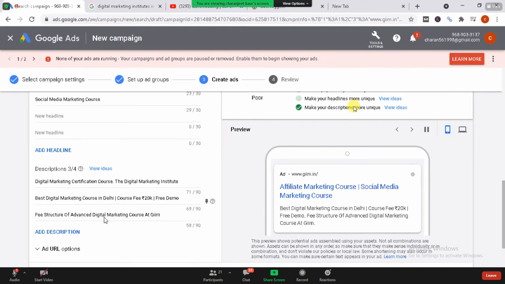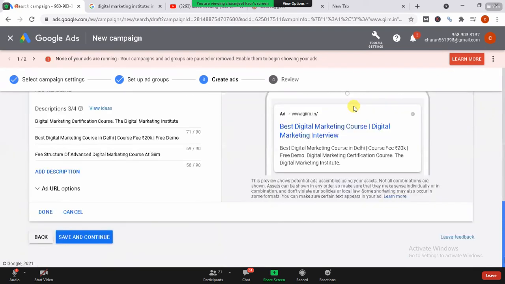This is what they are showing me over here, but if you want to change this, you can change it according to you. Okay, and if I save and continue, my ad is ready to run.